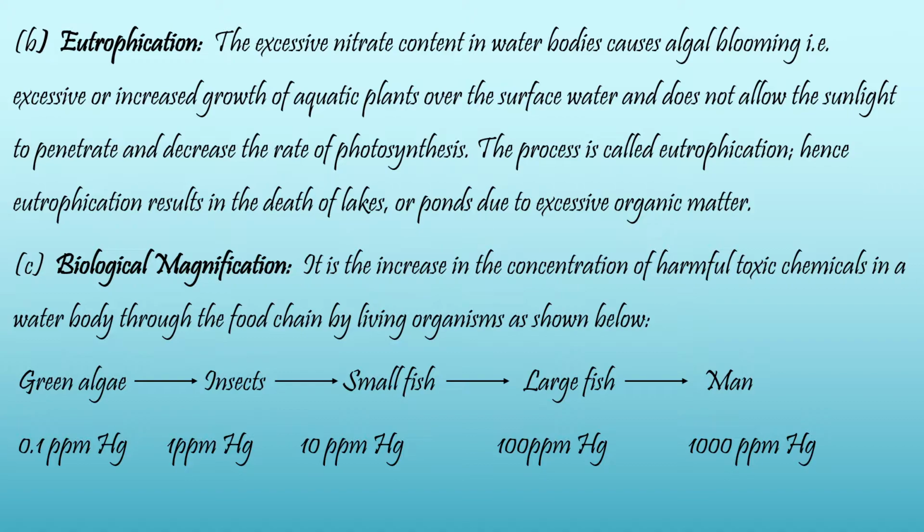What is eutrophication? Excessive nitrate content in the water bodies causes algal blooming, and the increased growth of these aquatic plants does not allow the entry of sunlight and leads to a decrease in the rate of photosynthesis. This process is called eutrophication.